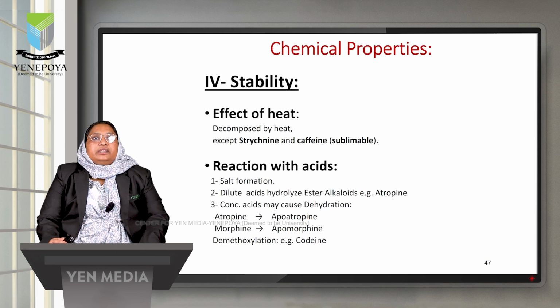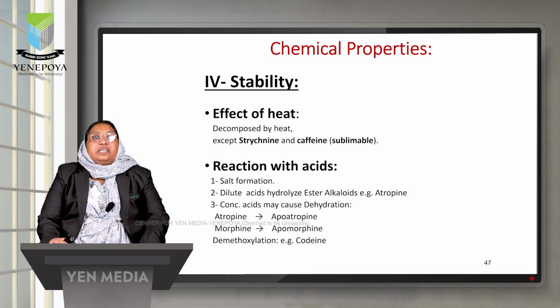The last chemical property is stability. Stability of alkaloids is very important because it affects their physiological activities. The first is the effect of heat. The majority of alkaloids get decomposed by heat, but strychnine and caffeine are alkaloids which will not get decomposed. Moreover, they will get sublimed.